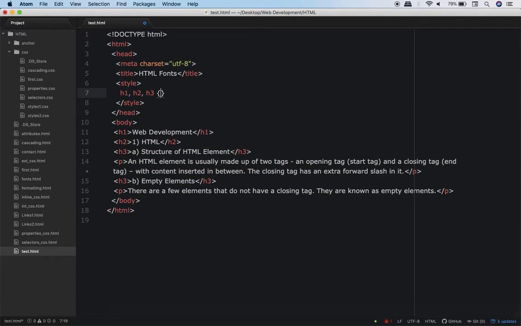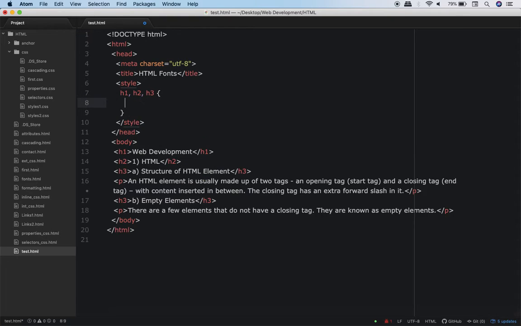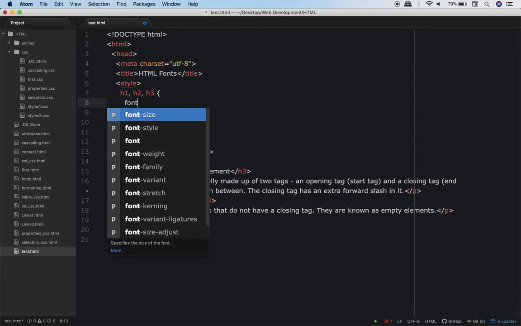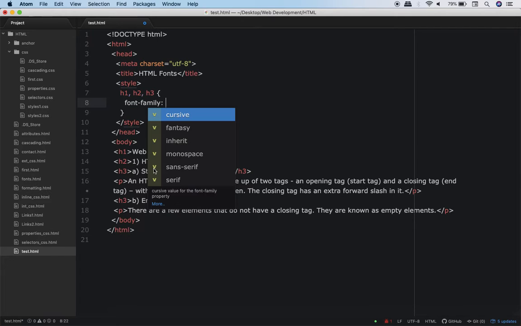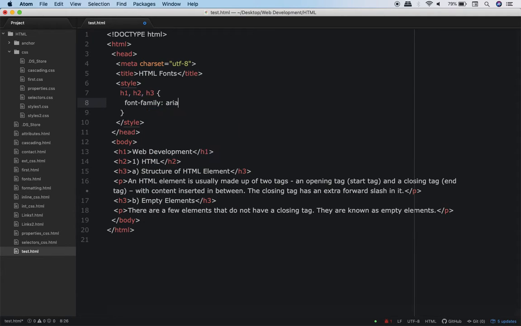Then I will give a pair of braces, and within the pair of braces, I will write something like font family. By the way, in CSS, the name of the font is called font family. Font family could be Arial, Courier, Verdana, Times New Roman, and so on. So I'll write font family, and over here, I can write, let's say, Arial.